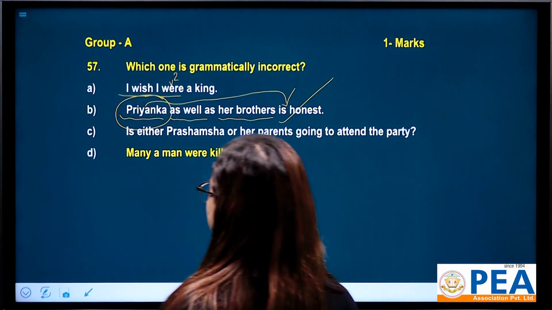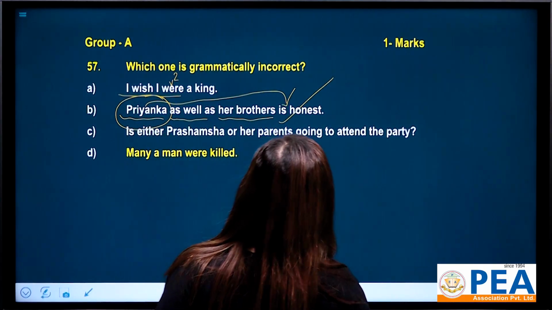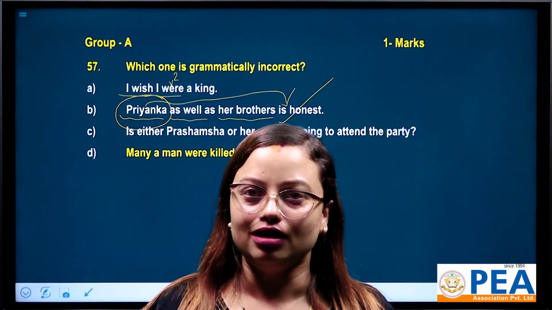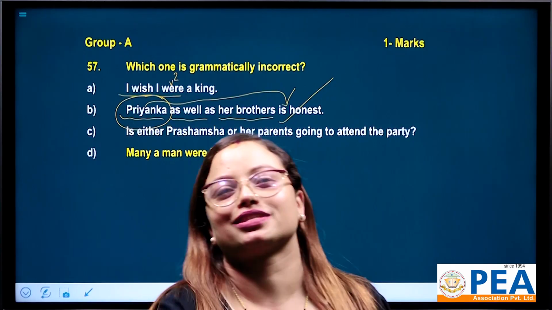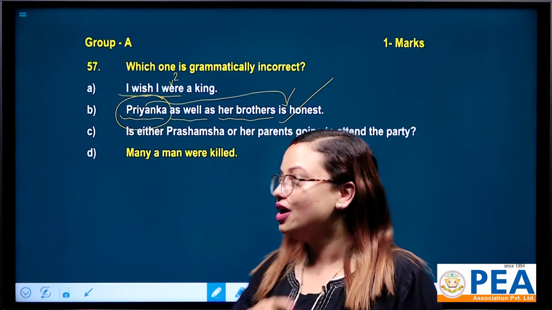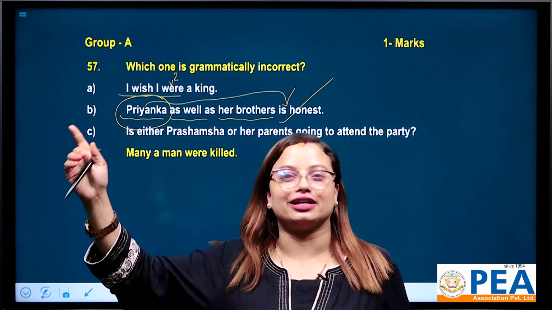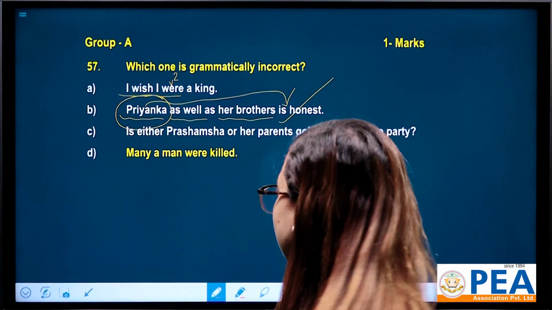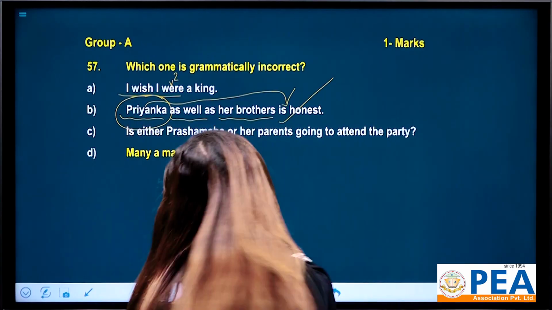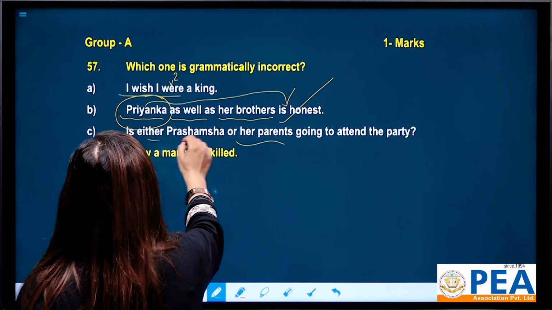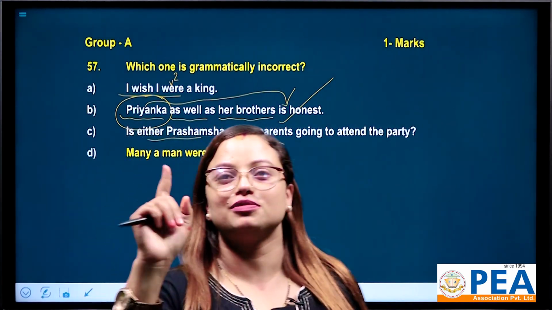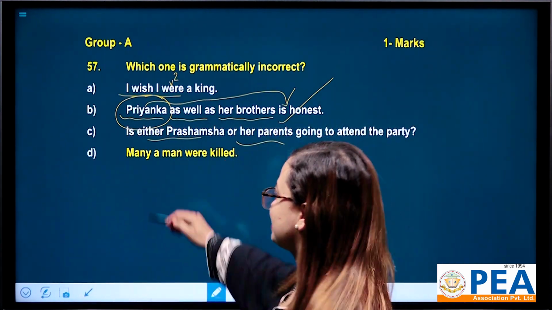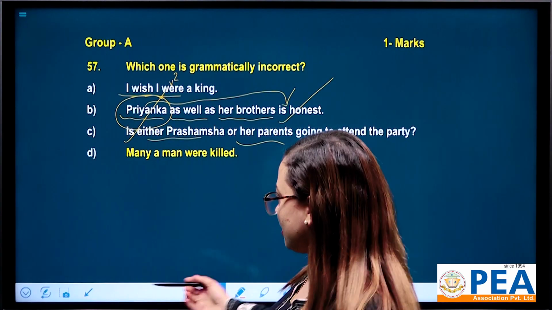What about option number C? Is either Prasamsa or her parents going to attend the party? Okay, in terms of either or, it means only one person. Either Prasamsa will go or her parents will attend, right? It means only one, only one option. So one means singular subject, that's why is here. This is also correct.